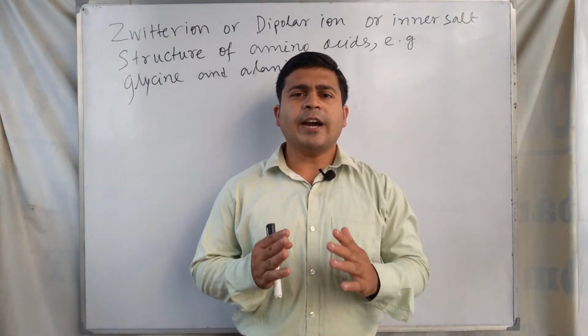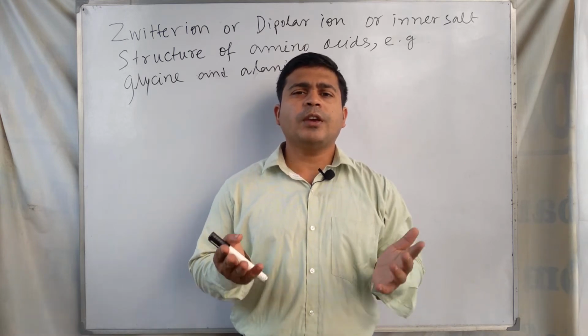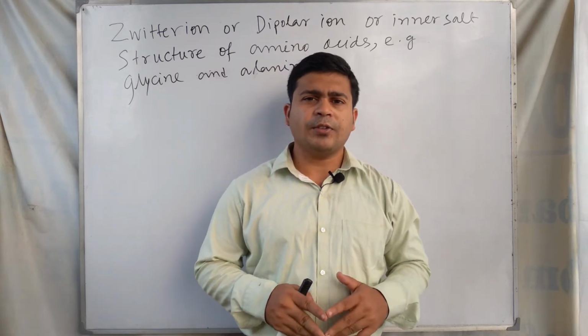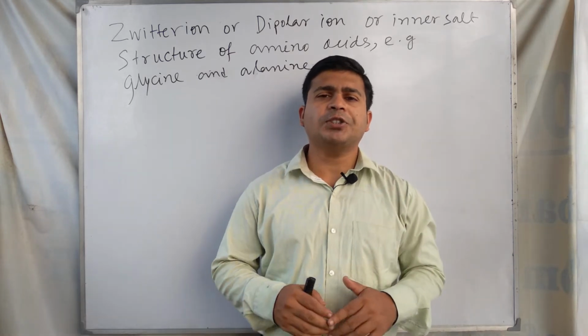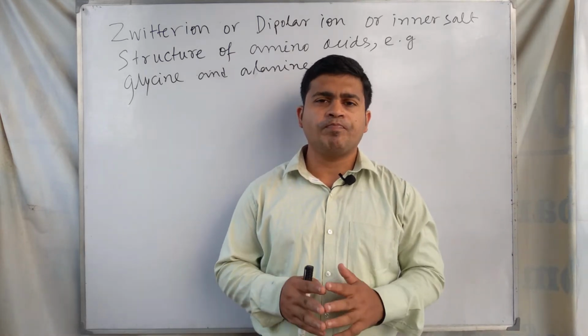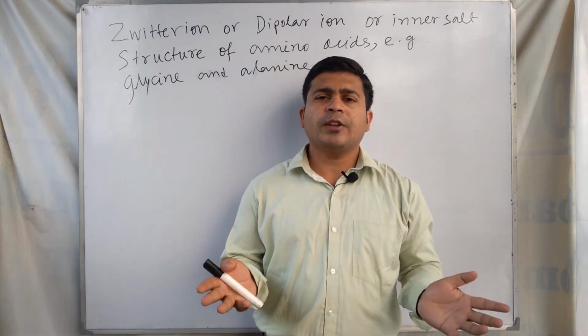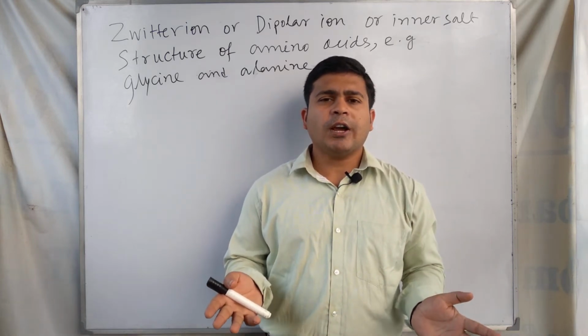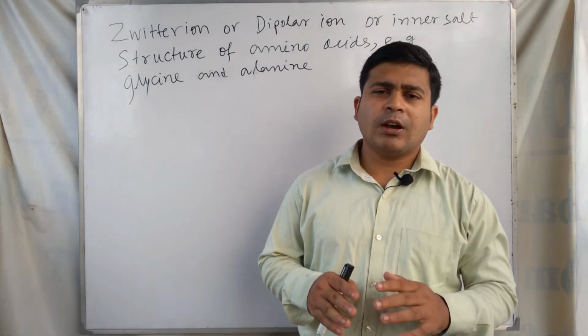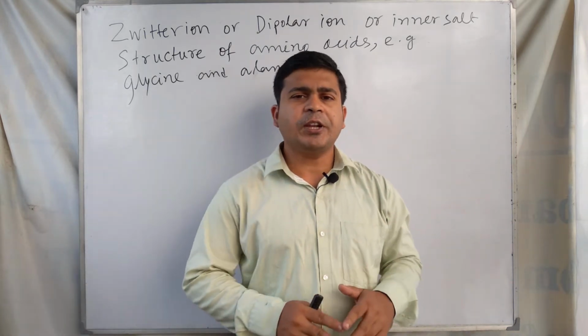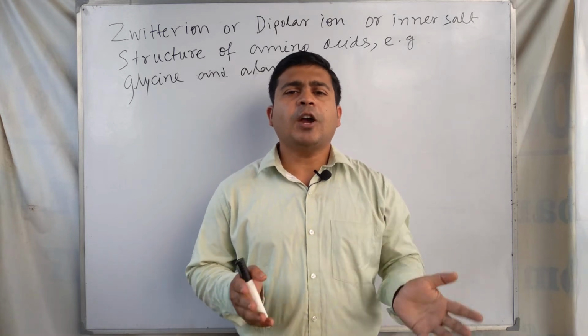Zwitter ion, dipolar ion, or you can say inner salt structure of amino acids. Amino acids are found in the Zwitter ion structure in their solid crystalline form. So amino acid molecules in the solid state exist like ionic compounds.